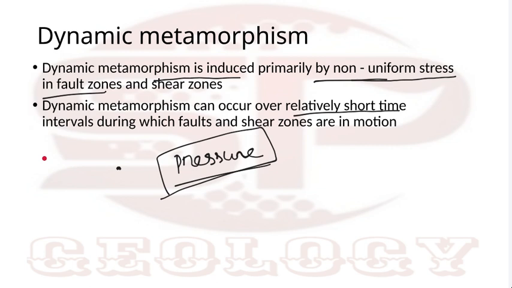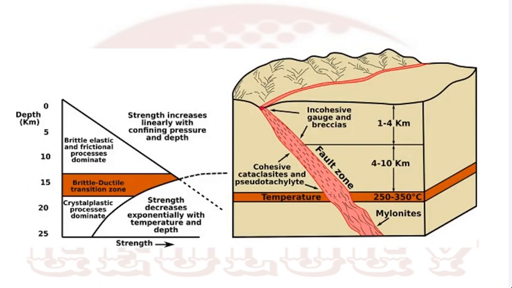Then after some time, with increasing temperature or pressure, it will reactivate and move. When two blocks move, they will crush the rock in between them, and that will convert it to another rock, also a metamorphic rock, formed by dynamic metamorphism. So along the fault zone under pressurized condition, you will find different types of rock.